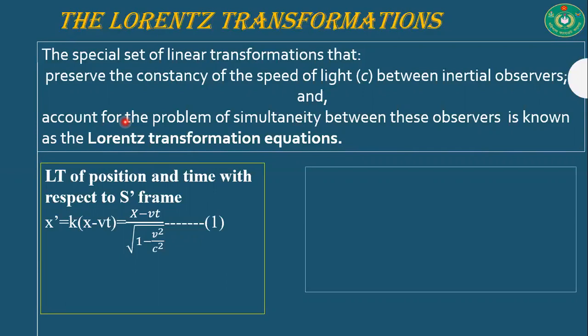So it is obligatory to find a special transformation from which the measurement of the velocity of light is equal.